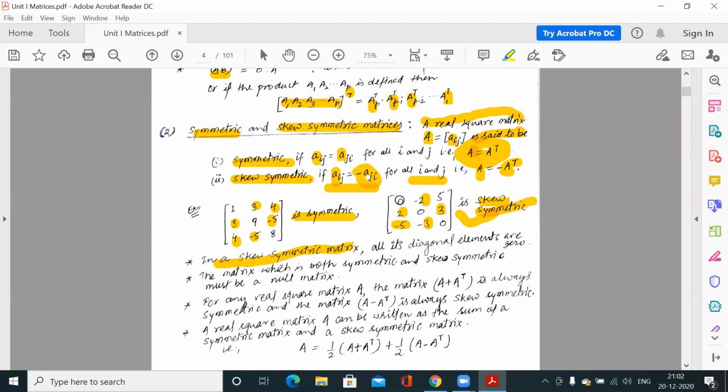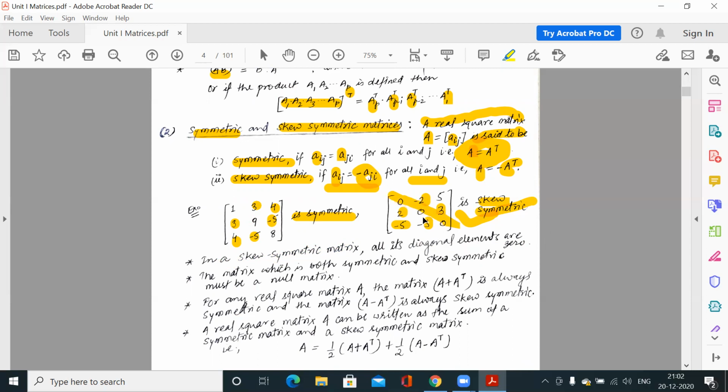So suppose it is not 0, suppose it is 1. After transposing this, again this position would be 1, because the diagonal elements do not change in the transpose. The only change we get is that this element takes this place, this element takes this place, and these elements are interchanged, but the diagonal elements stay in the same position.